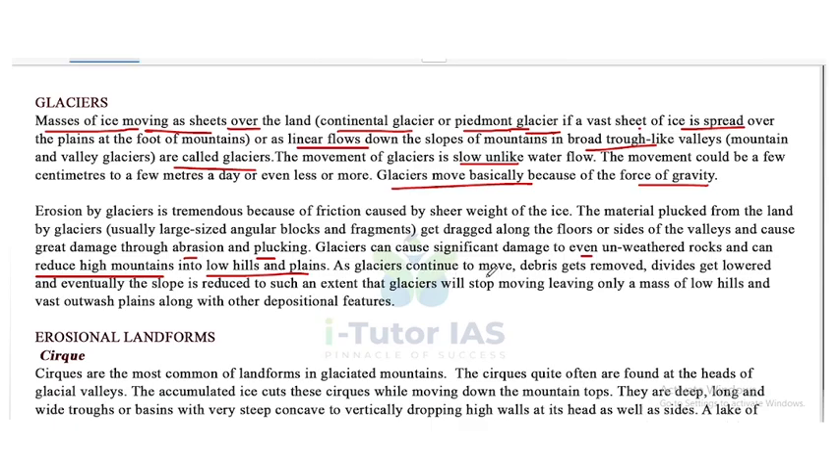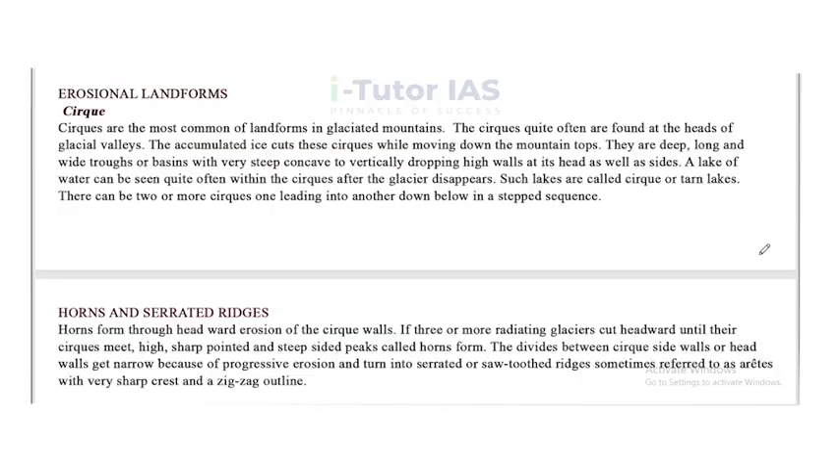As glaciers continue to move, debris gets removed, divides get lowered, and eventually the slope is reduced to such an extent that the glacier will stop moving, leaving only a mass of low hills and vast outwash plain along with the other depositional features. So that's about the glaciers.